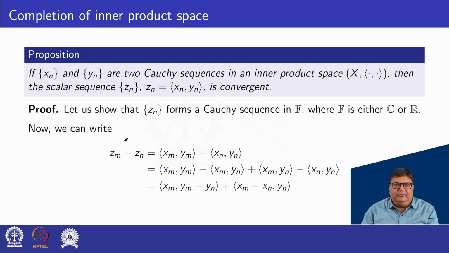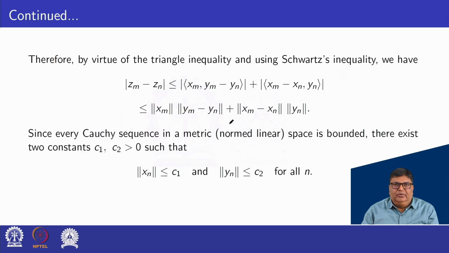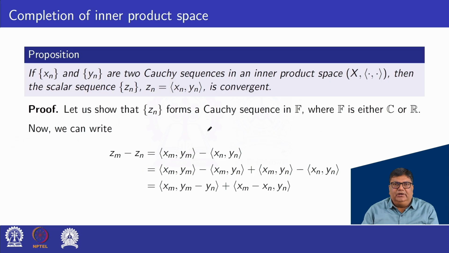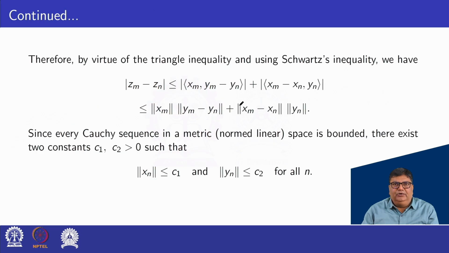So Zm minus Zn is this one. By using the triangle inequality, we have this one, and now using the Schwarz inequality.